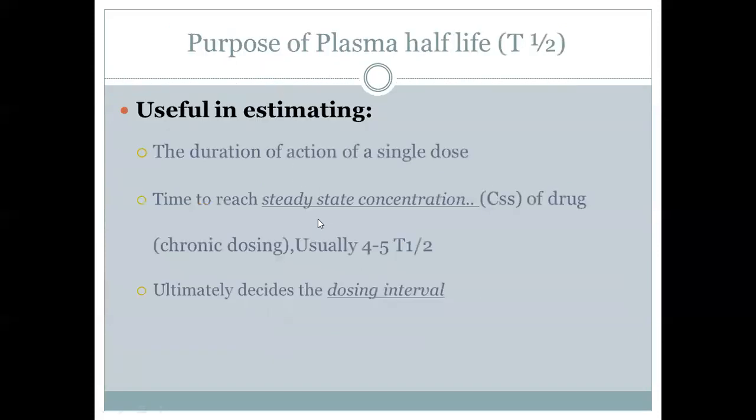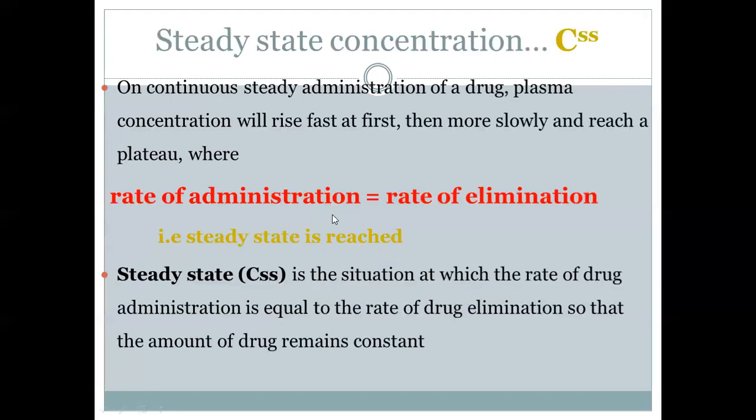Now we said that we have to discuss the steady state concentration. So what is this steady state concentration? When we are continuously administering a drug, first the plasma concentration will rise, and then slowly it will reach a steady state concentration. First it will rise, and simultaneously some metabolism and excretion also will be happening. So there will be a point when the rate of administration becomes the same as the rate of elimination.